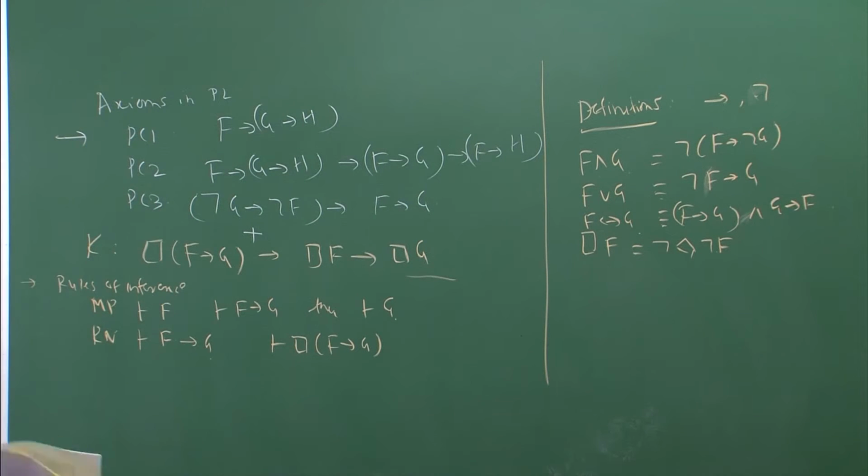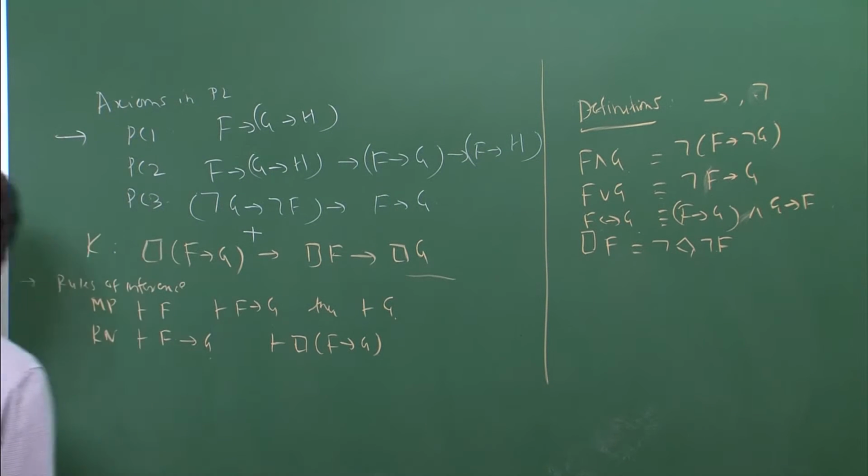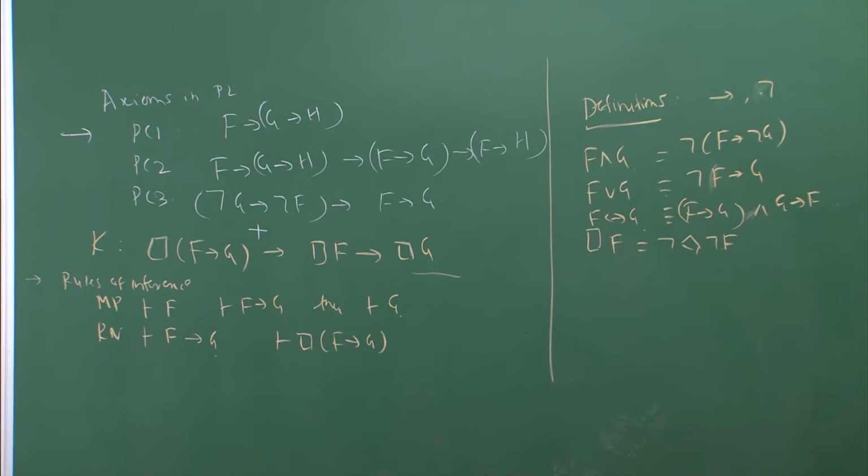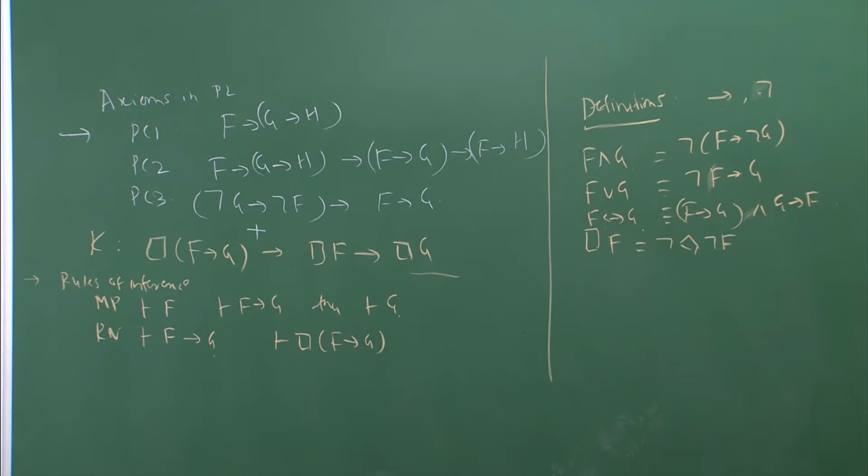So now we are trying to prove this particular theorem. This is a simple theorem which tells us this thing.